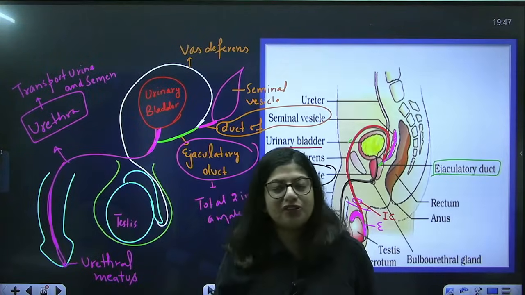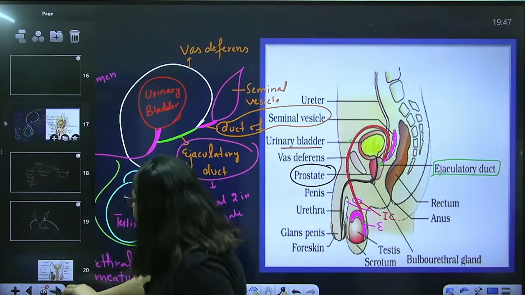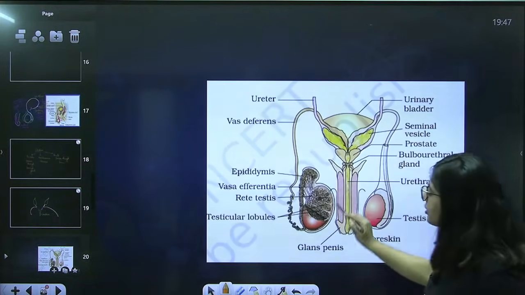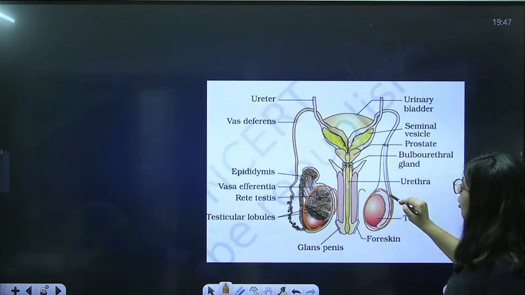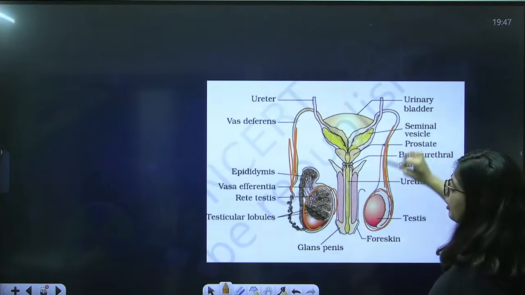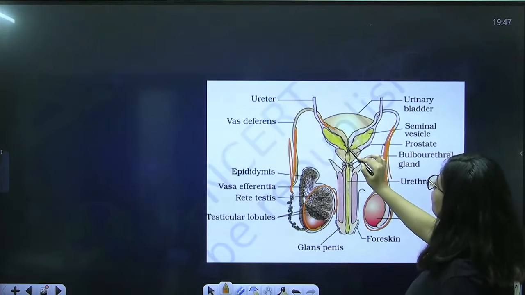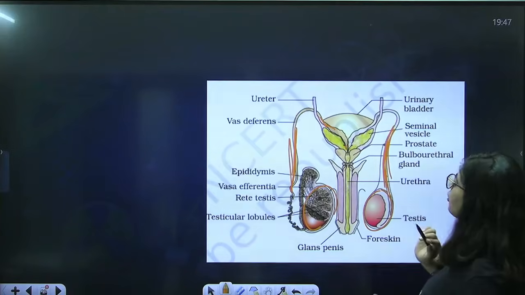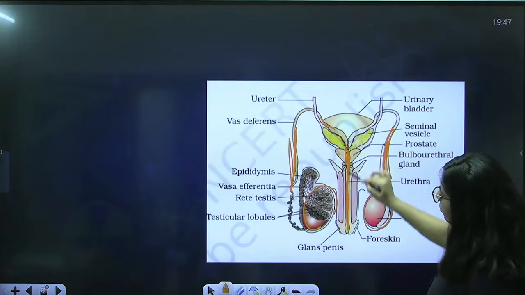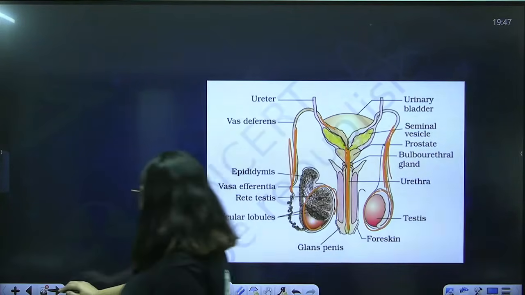How many ejaculatory ducts does a male have? Two. How? Because we have two testes, and each testis has its own vas deferens. You can see in this diagram also. This is one testis, this is another testis. Both have their separate vas deferens. The vas deferens meets with the duct here, forming separate ejaculatory ducts, which are not seen in this diagram, and then enter the urethra. This is the entire urethra, and this is the penis. Okay, got it.